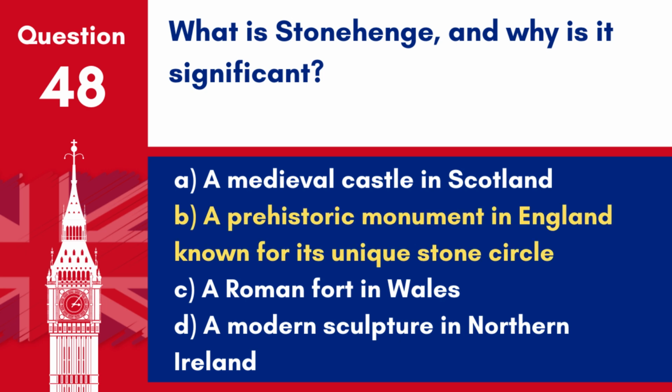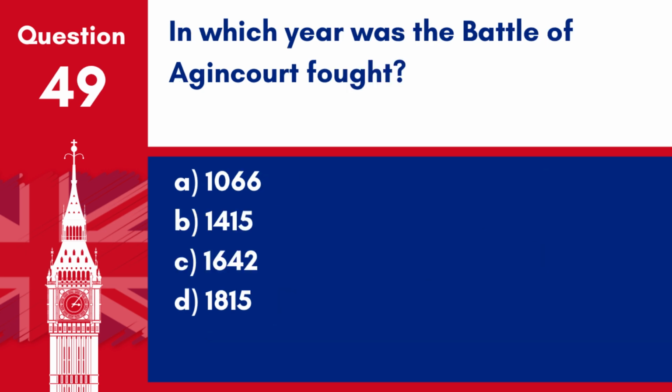Answer: B. A prehistoric monument in England known for its unique stone circle. Stonehenge is significant for its historical, cultural, and architectural importance, often associated with ancient Druid ceremonies. Question 49. In which year was the Battle of Agincourt fought? A. 1066. B. 1415. C. 1642. D. 1815.